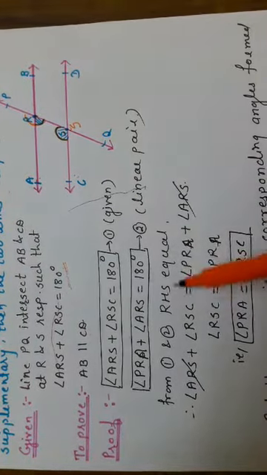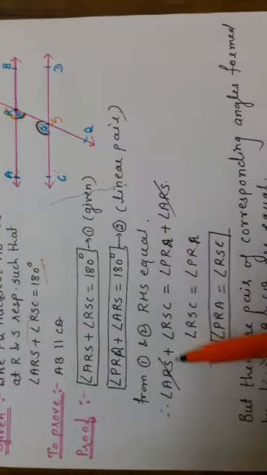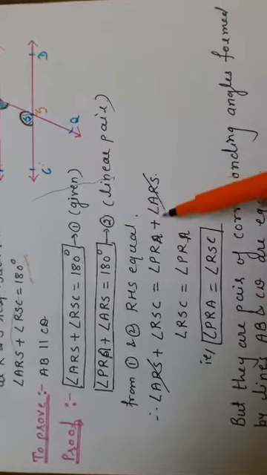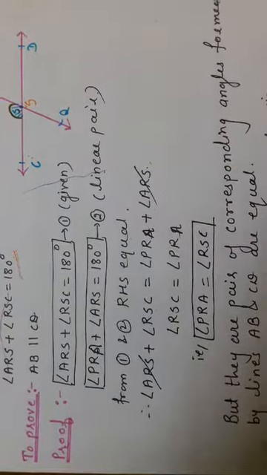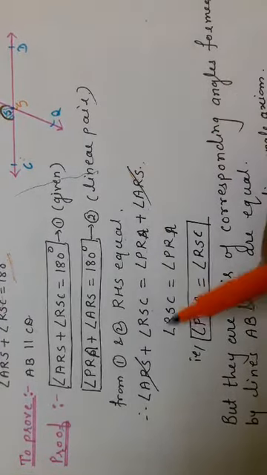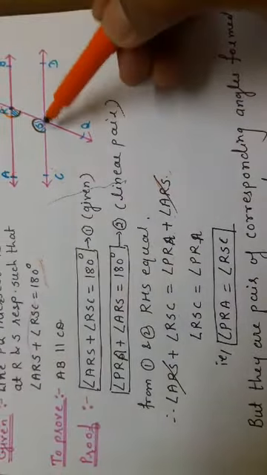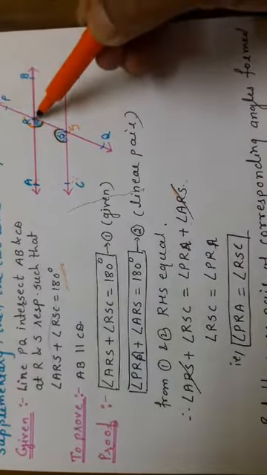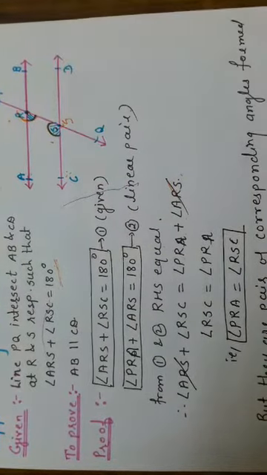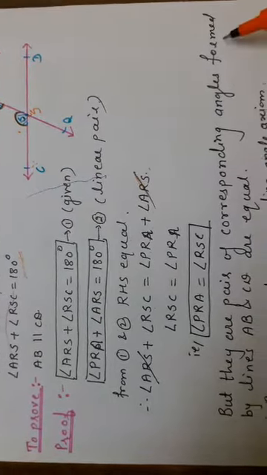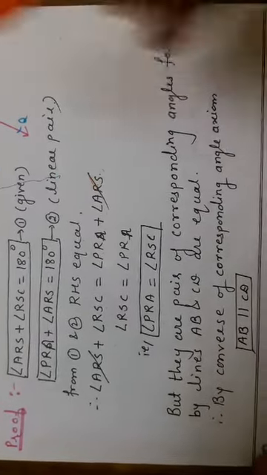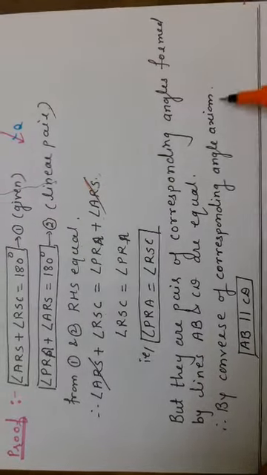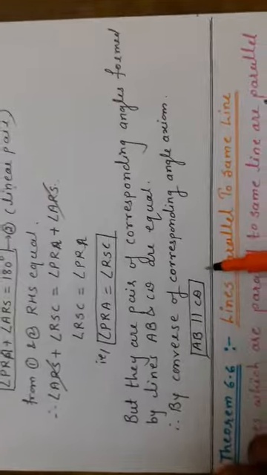From 1 and 2 we find the right-hand sides are equal, therefore the left-hand side ARS plus RSC is equal to PRA plus ARS. Both sides have ARS, that's why we will cancel it. RSC is equal to PRA. This we got, but they are the pair of corresponding angles formed by the lines AB and CD and are equal, therefore by converse of corresponding angle axiom AB is parallel to CD.